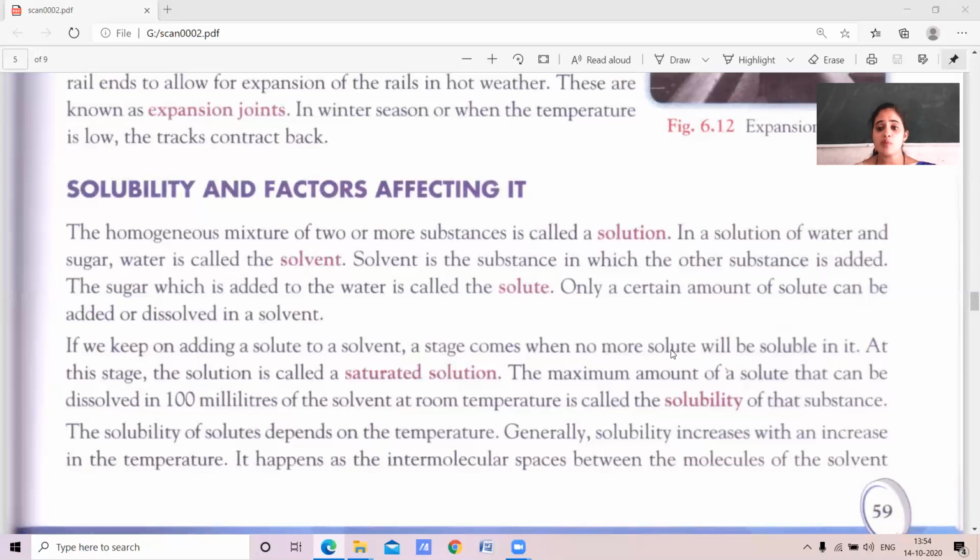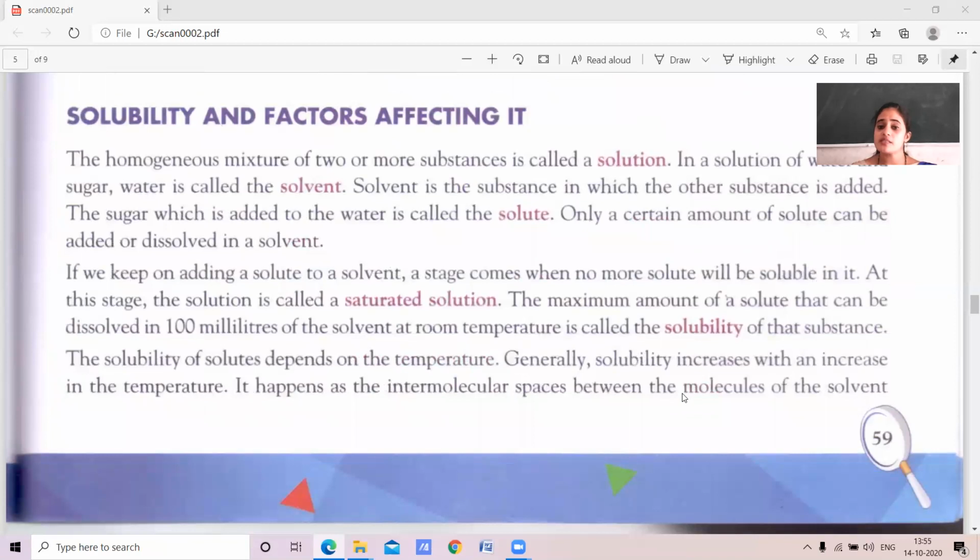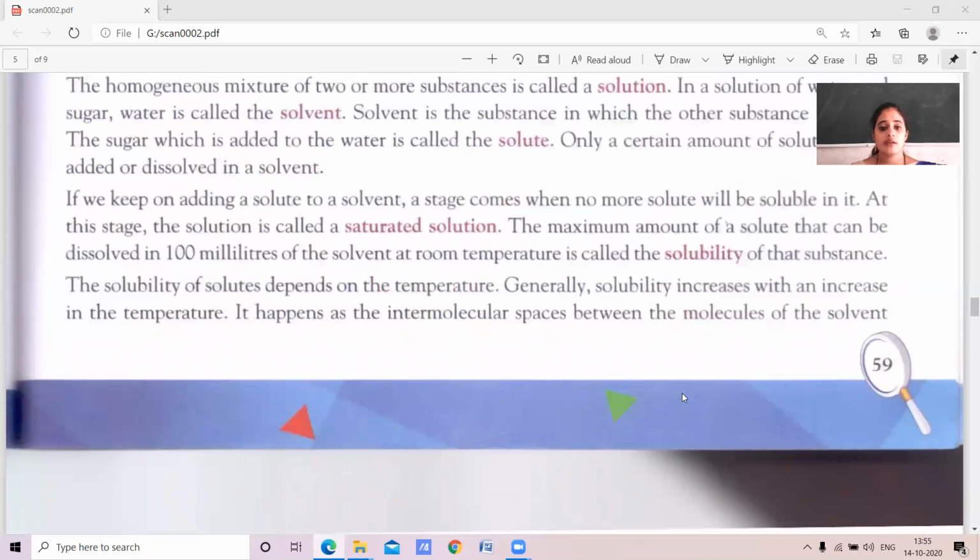The maximum amount of solute that can be dissolved in 100 milliliters of the solvent depends on the room temperature also. It is called the solubility of the substance. Okay. The solubility of the substance depends upon temperature.